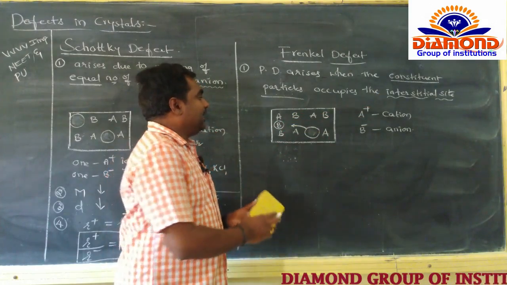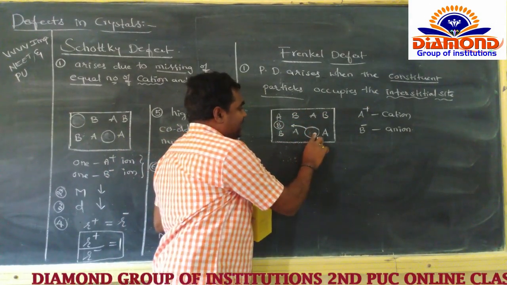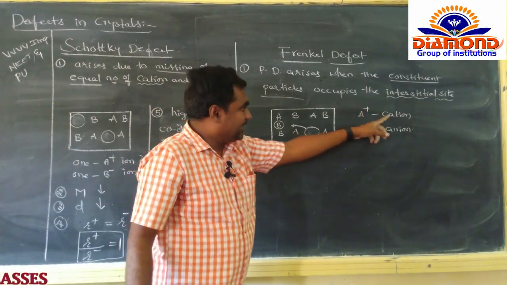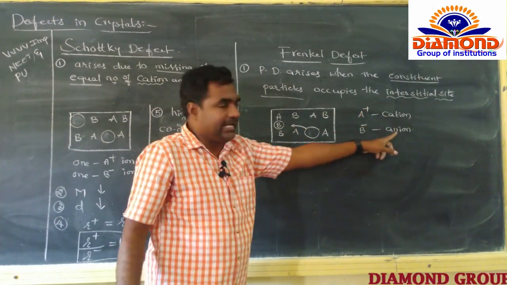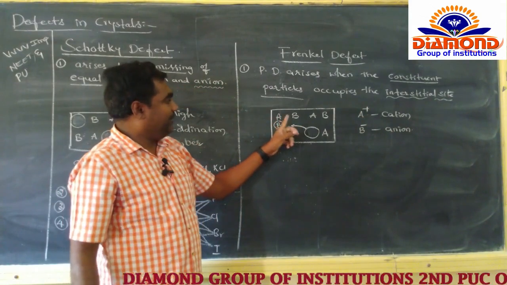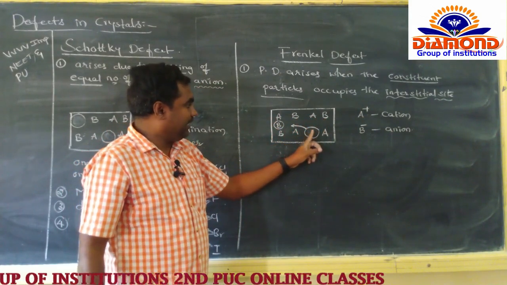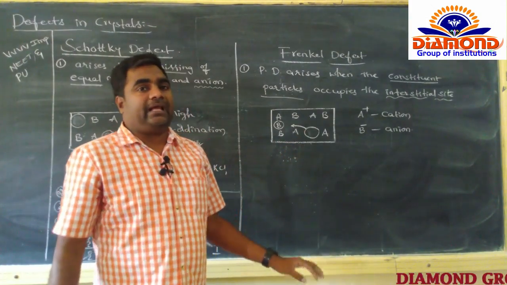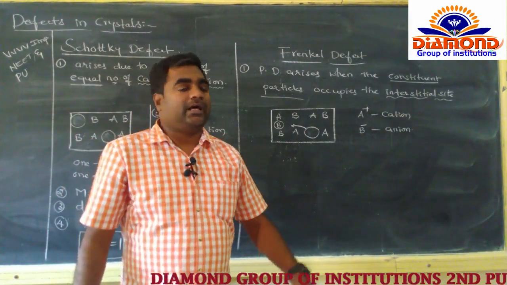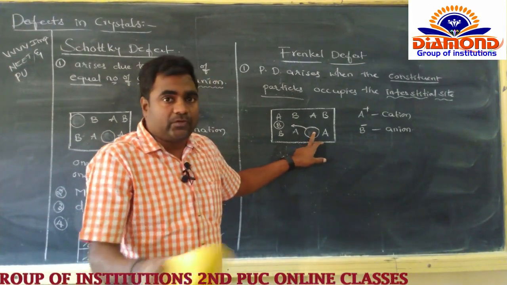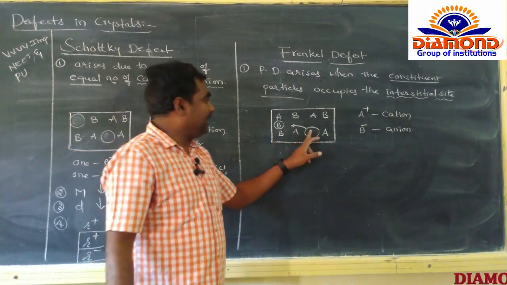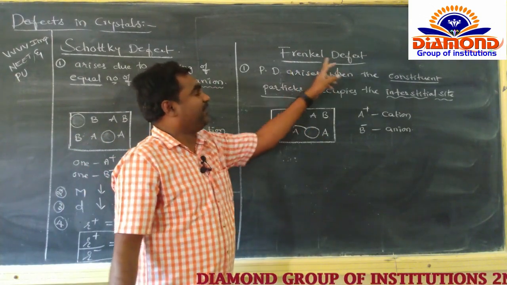So here actually in the crystal lattice we got two ions, A plus cation, B minus anion. So here we got A, B, A, B, A, B, A, B. Here क्या हो गया? इसमें the B आयन इनका पोजीशन से मूव होके दूसरा पोजीशन में आ गए. So then that defect is called as a Frenkel defect.